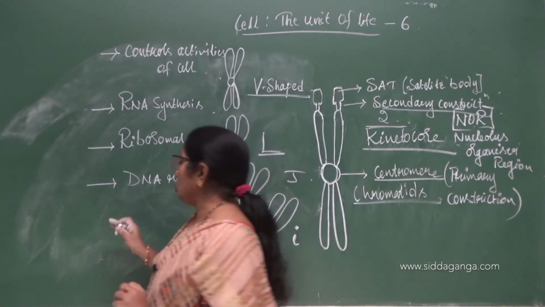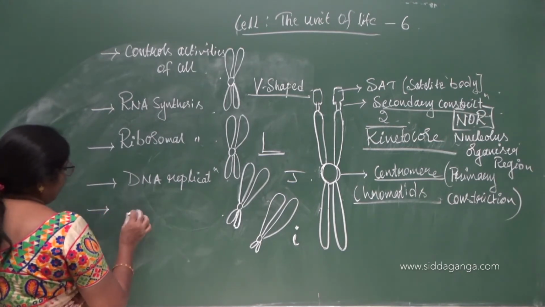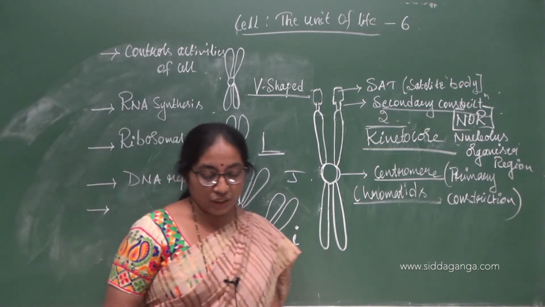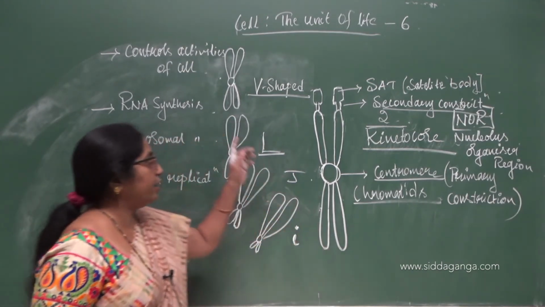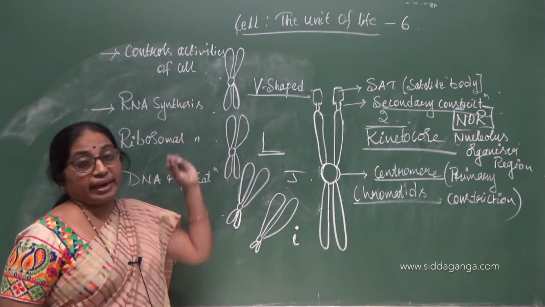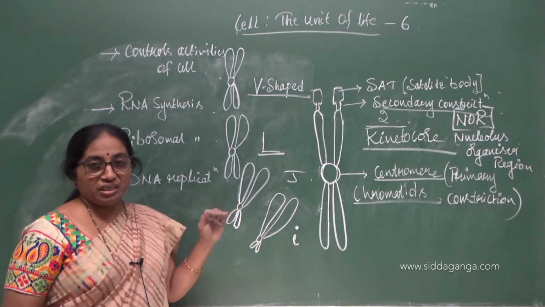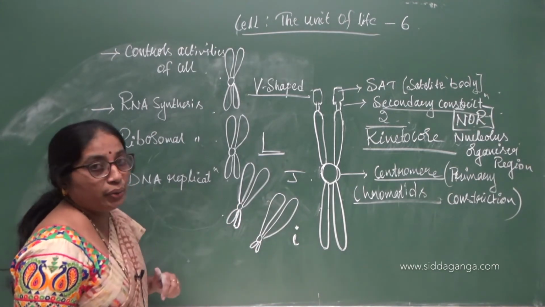So it controls all the metabolic activities. The entire metabolism of the cell is under the control of the nucleus. Not only all the activities, but all the metabolic activities, all the various chemical reactions taking place inside the cell, are under the control of the nucleus.